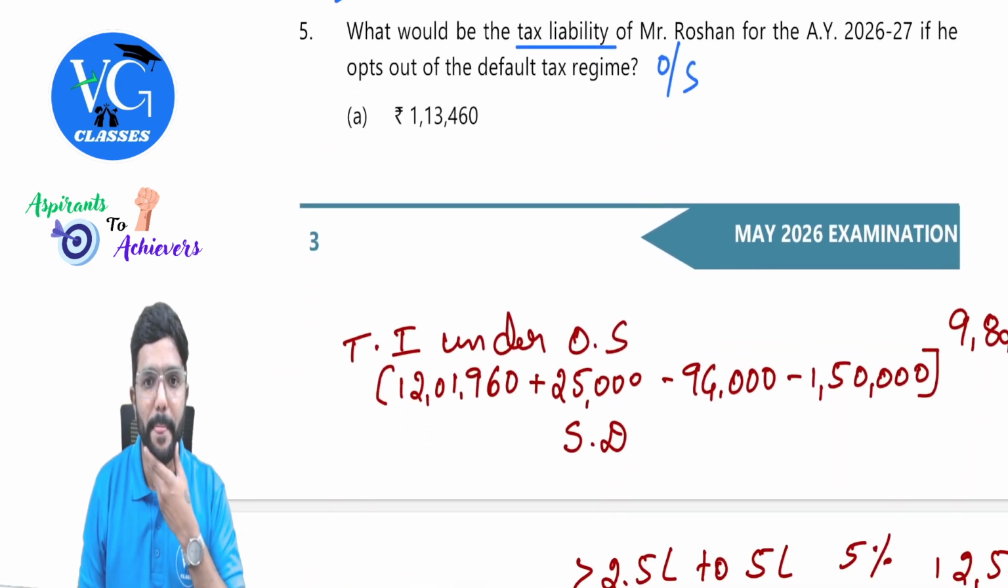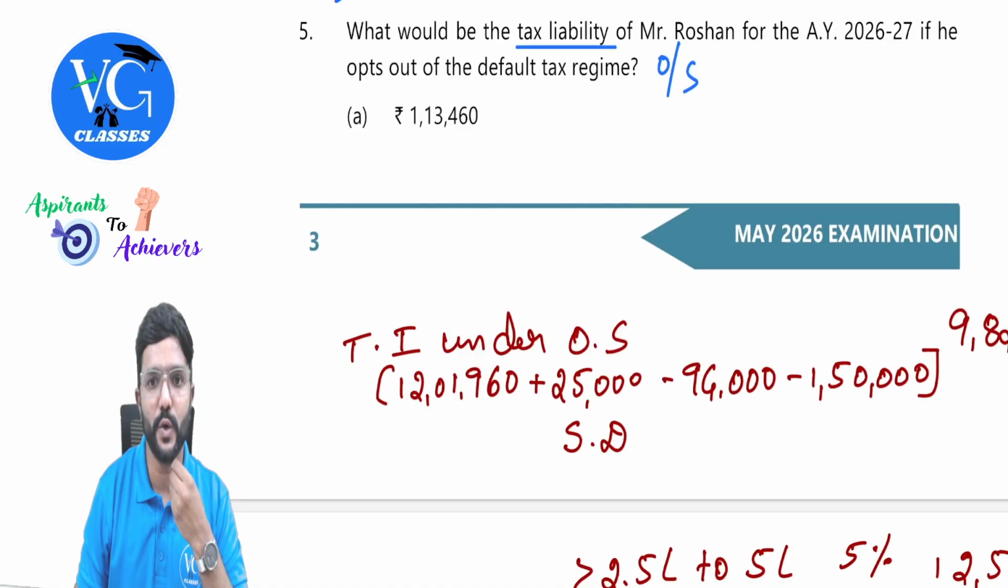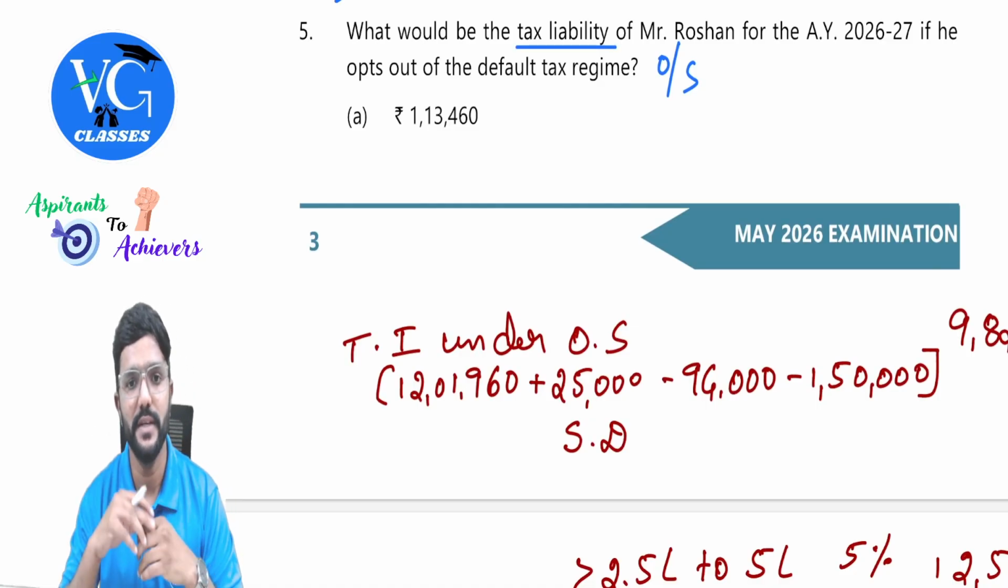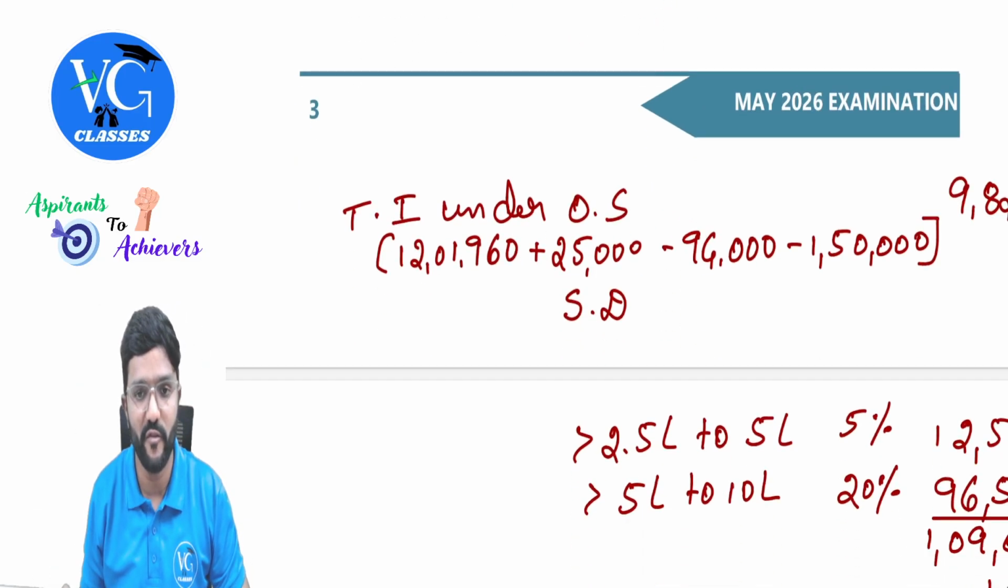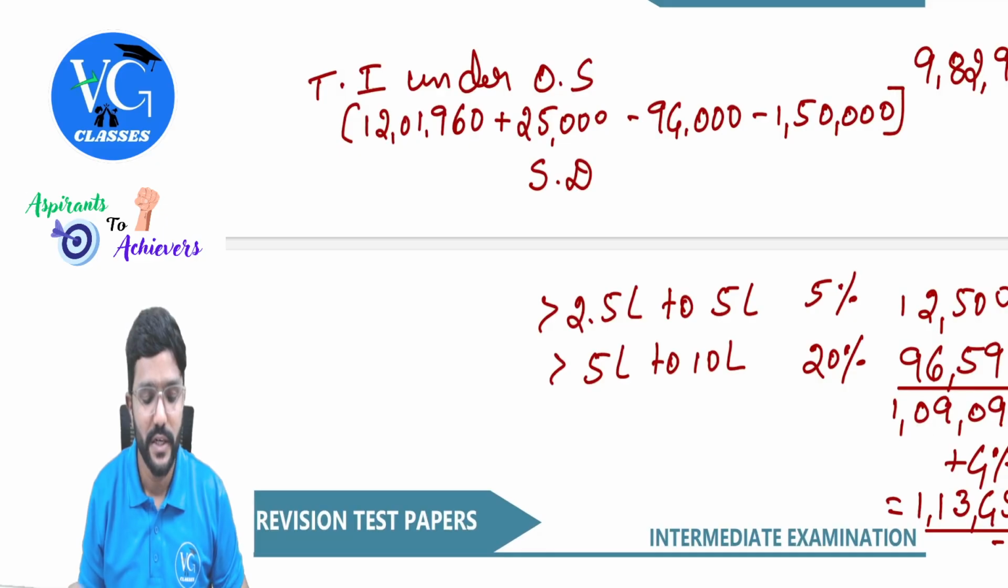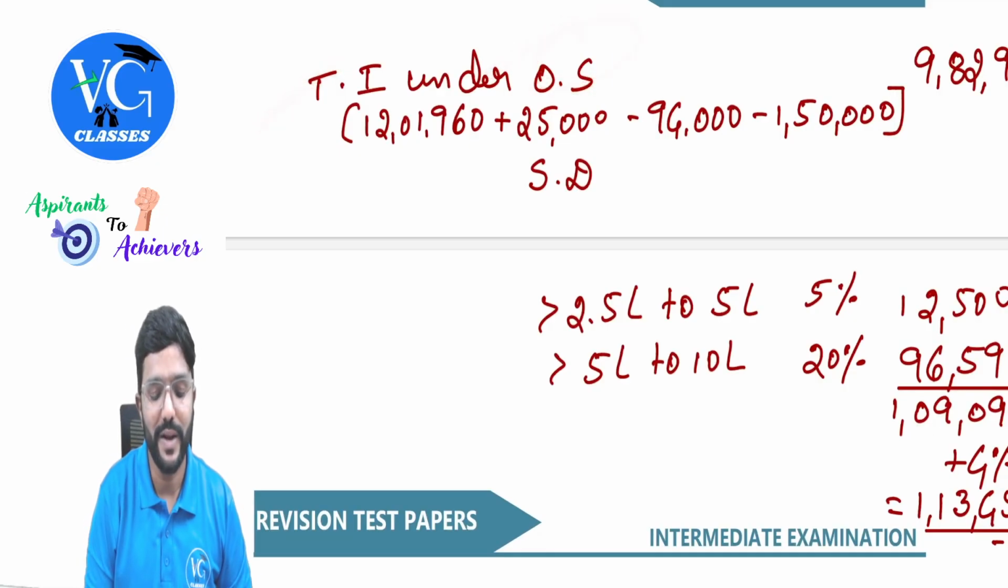Next, question number 5. What would be the tax liability of Mr. Roshan for assessment year 26-27 if he opts out of default regime, means under optional scheme? Guys, first calculate total income. Very important. The figure will change. Total income under optional scheme.